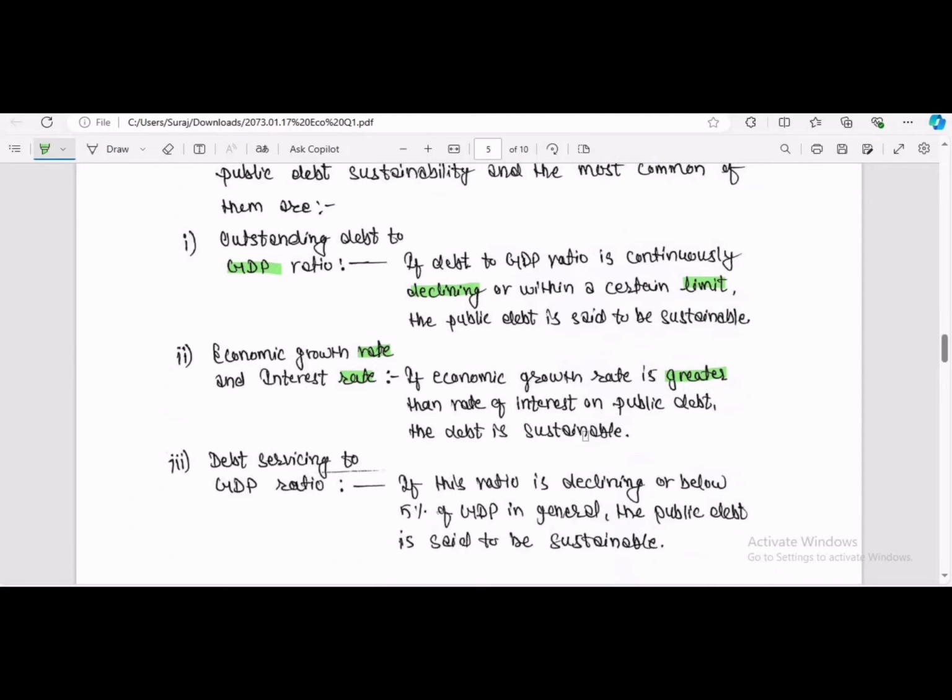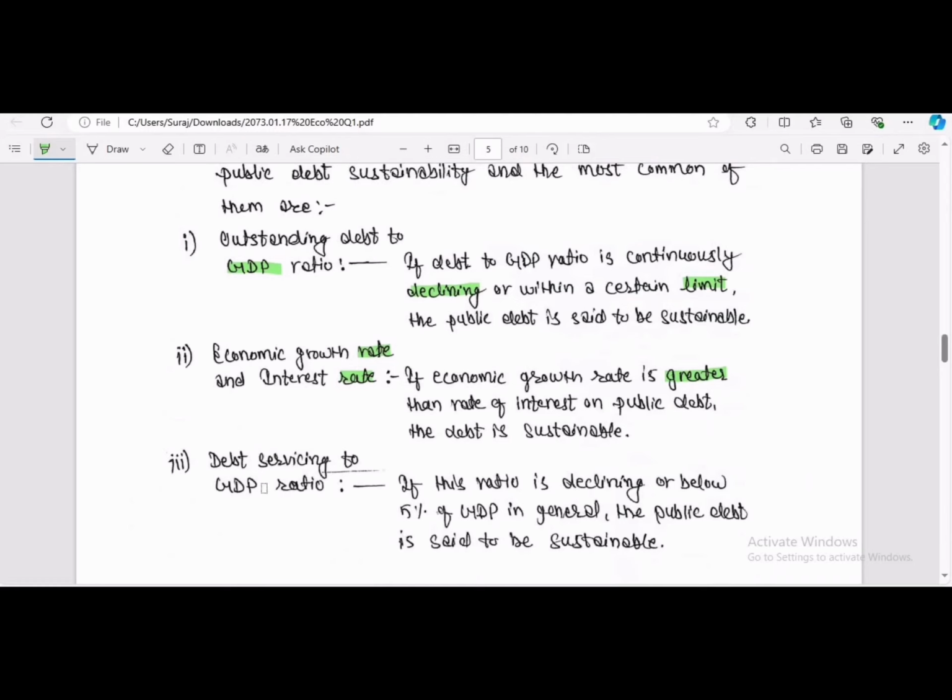And point number 3 is the debt servicing to GDP ratio. The definition is: if this ratio is declining or is below 5% of GDP in general, the public debt is said to be sustainable. I have mentioned that debt servicing is the interest part of the debt.